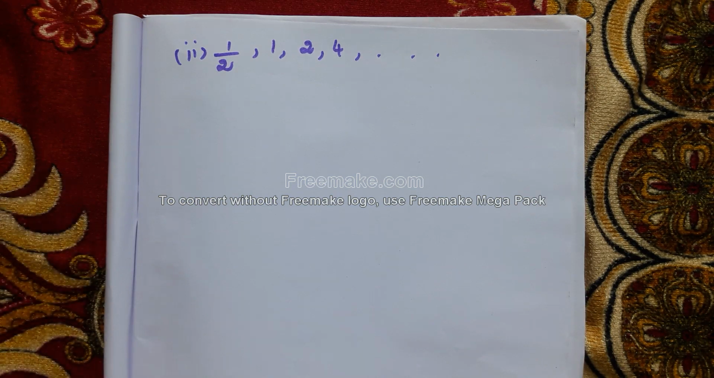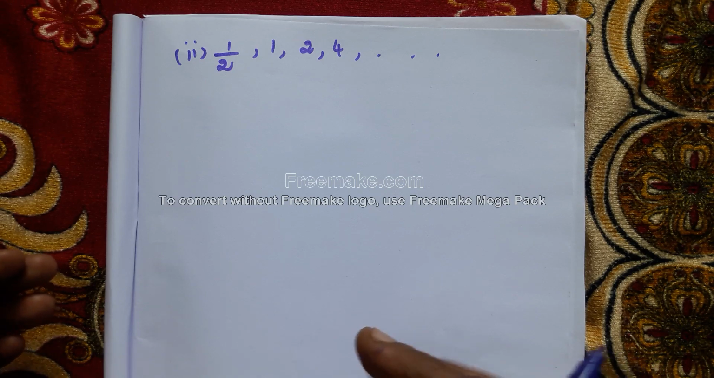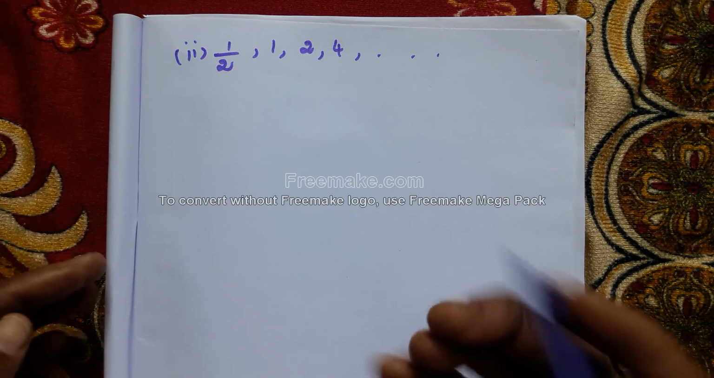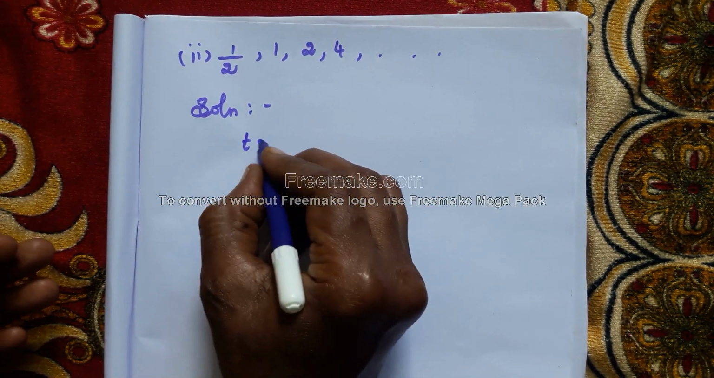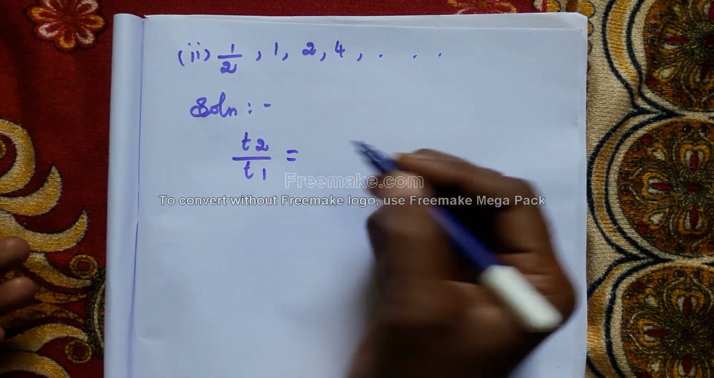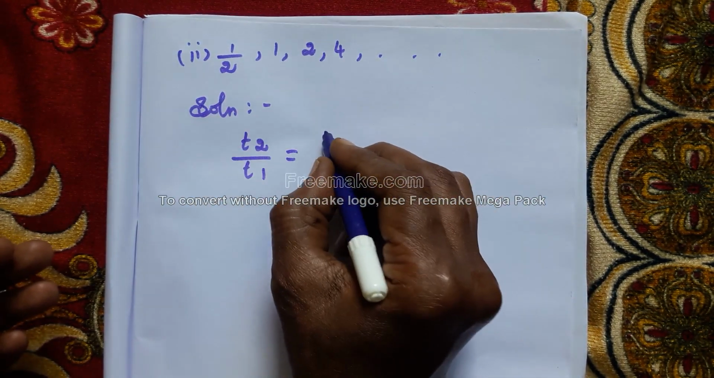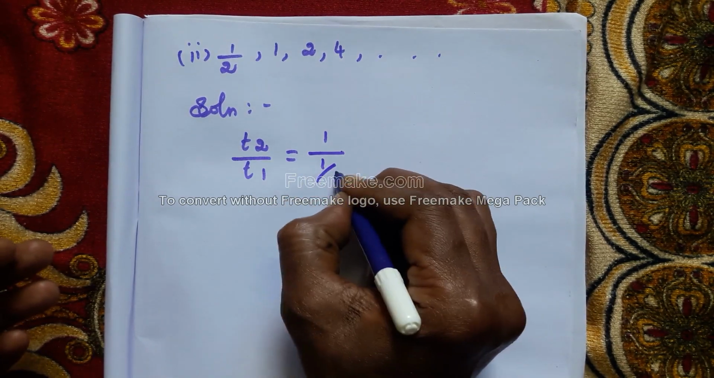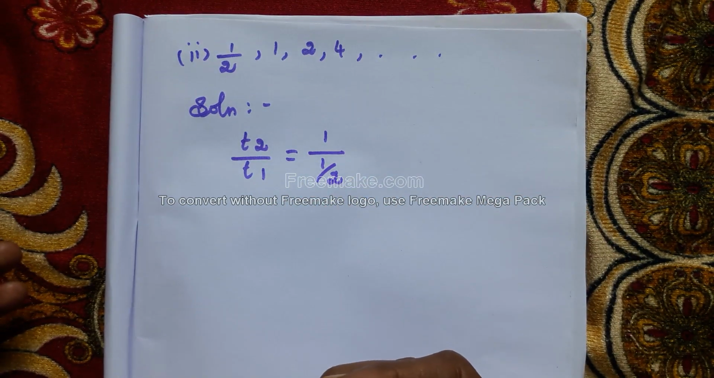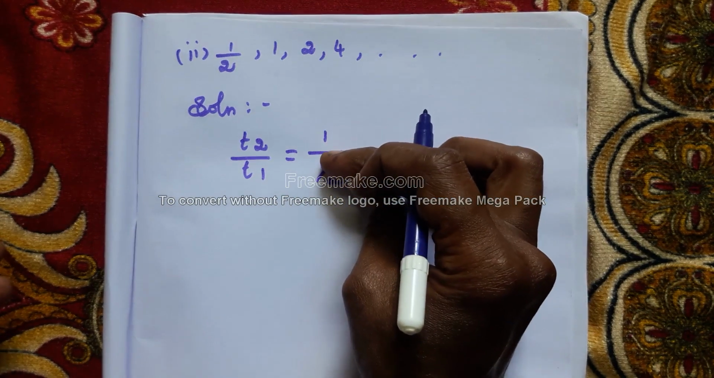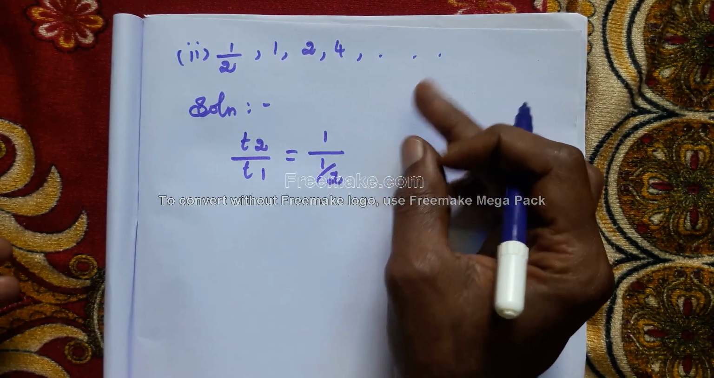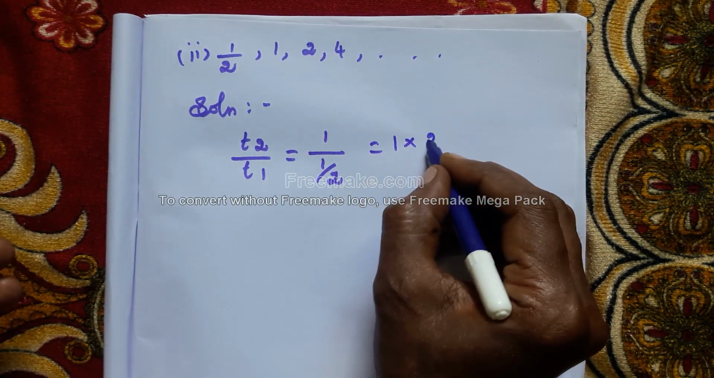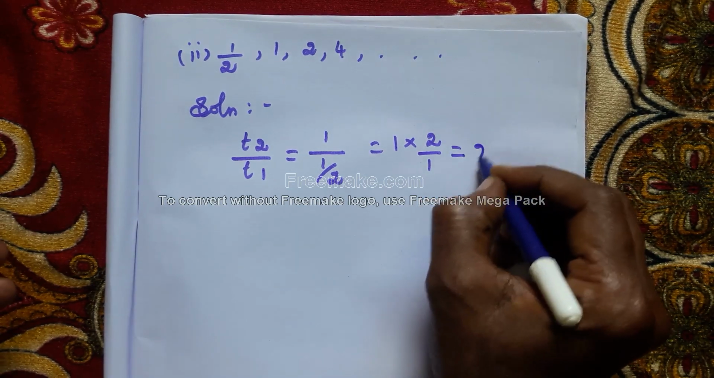Next problem: 1 by 2, 1, 2, 4, etc. We have to check whether it is a GP or not. First, T2 by T1 is equal to 1 divided by 1 by 2. How can we divide? We have to take the reciprocal of 1 by 2 and multiply it. So 1 into 2 by 1 is equal to 2.